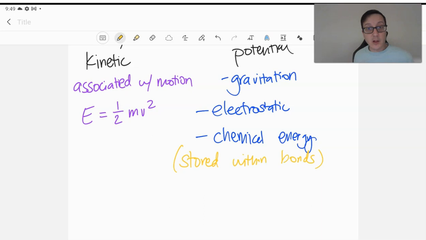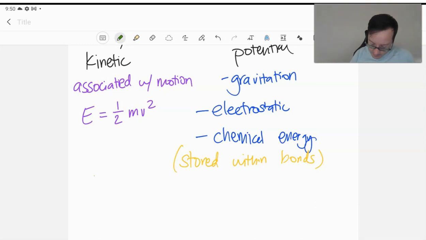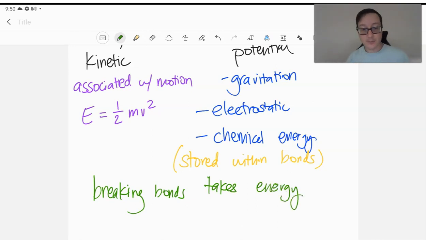And something that I'll give you a preview of now is that breaking bonds, let's use a different color. I don't like this orange anymore. We'll use green. Breaking bonds always takes energy. So we have to put energy in to break bonds.